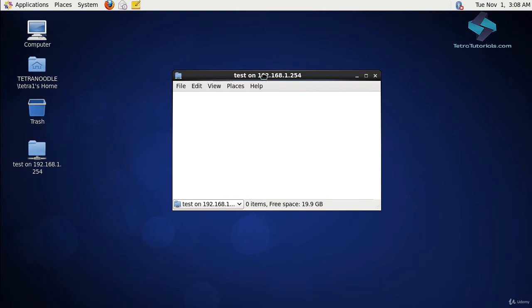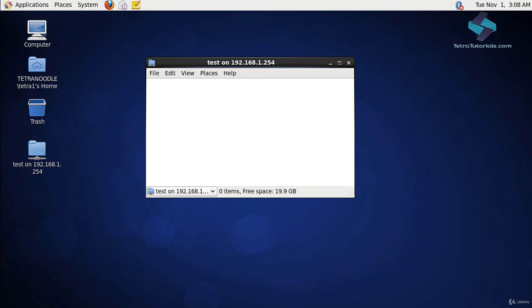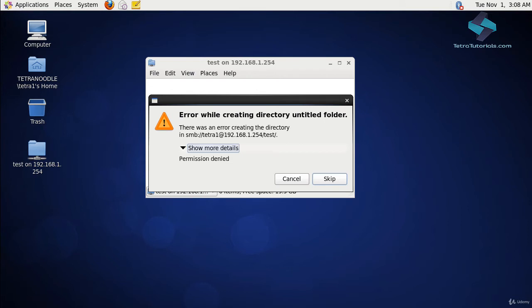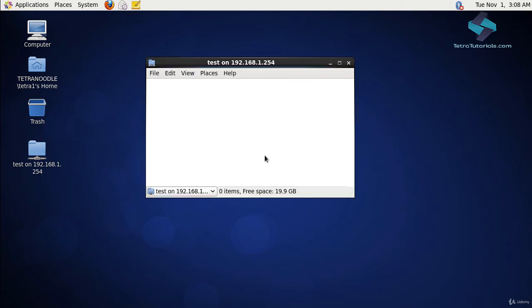Now let's see what happens when you attempt to create a new folder in this network share. Right-click, Create Folder, and as you can see, we got an error. Can you guess the reason why we got this error? If we open up this information label, you will see the actual error is permission denied. Well, this is to be expected because remember, we did not assign any write or edit permissions for any user. The only permissions we provisioned were read-only permissions for everyone. Okay, so we will take care of that in a moment.